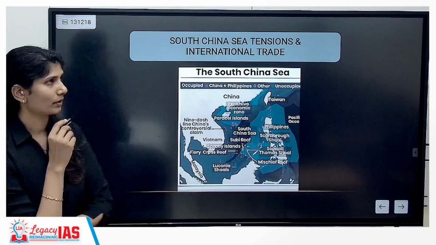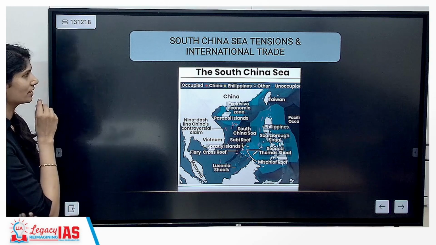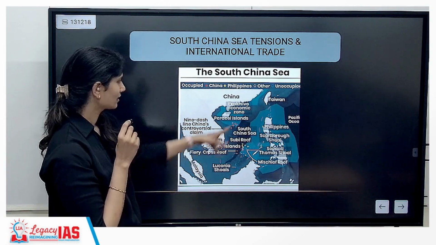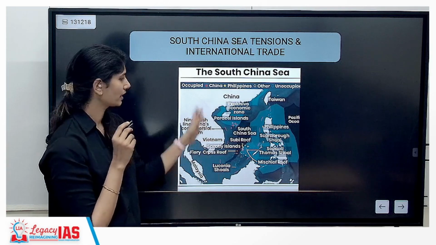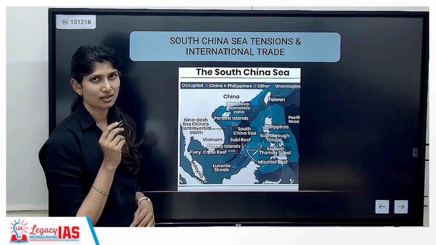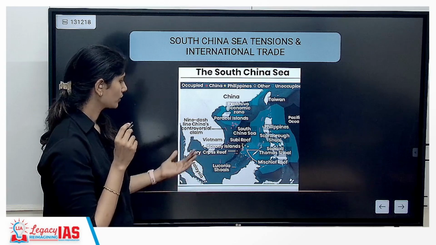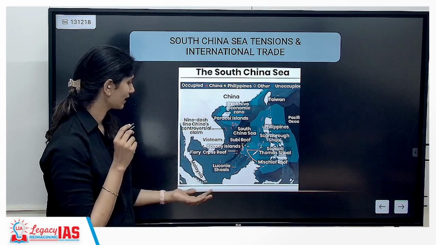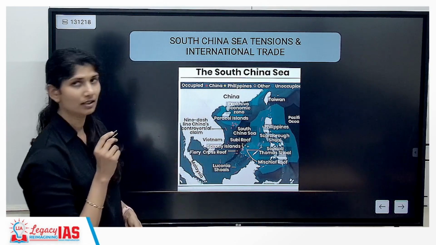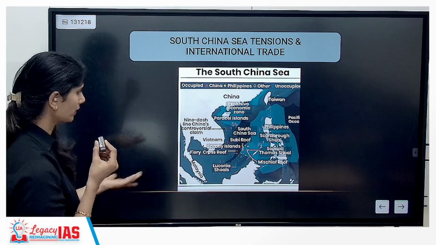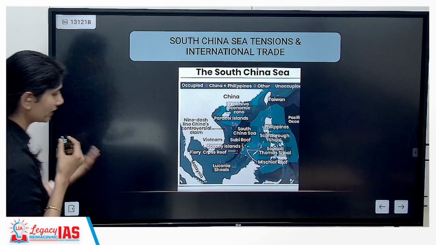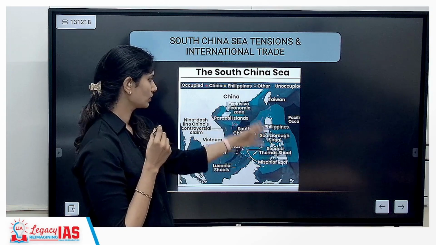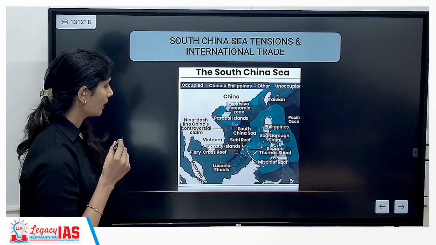The last topic that we will be seeing is South China Sea tensions and international trade. This is the nine-dash line claimed by China, which claims that the entire South China Sea belongs to China. Whereas the Permanent Court of Arbitration has ruled in favour of the Philippines, which has the advantage here, and China has to recognize its sovereignty, but China does not recognize it and, as usual, calls the Philippines the aggressor.